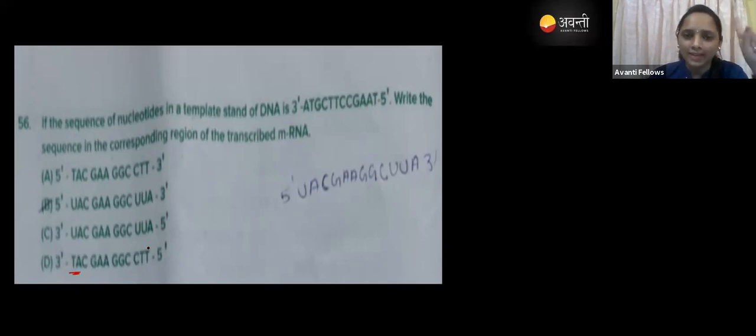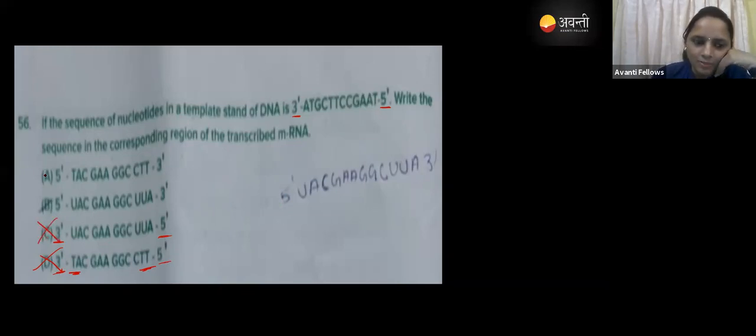Another thing you can cancel: the template is 3' to 5'. Is the RNA also going to be 3' to 5'? No, it will be 5' to 3'. So option D is wrong because it shows 3' to 5' and thymine is present, and RNA has no thymine. In option C, the strand is also 3' to 5', so how is that possible? That's why option C is also wrong.